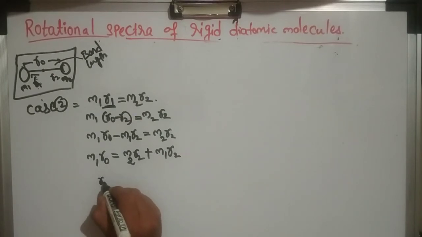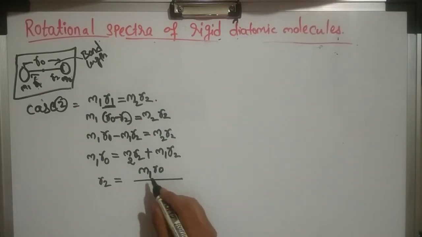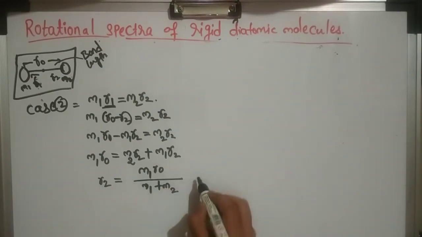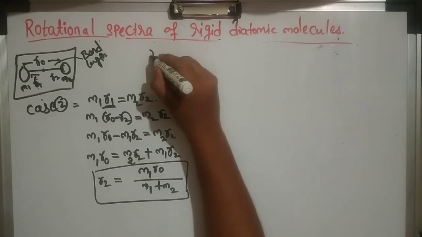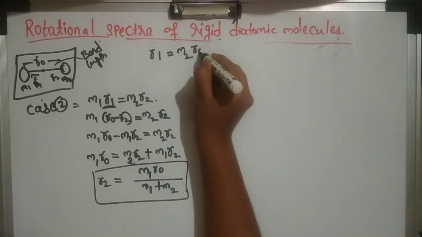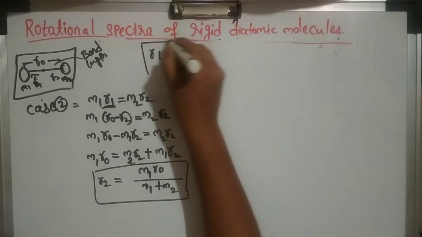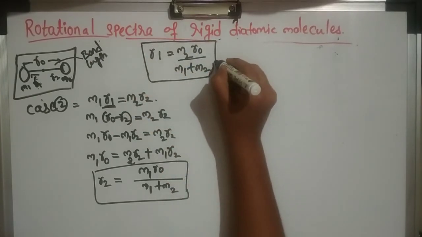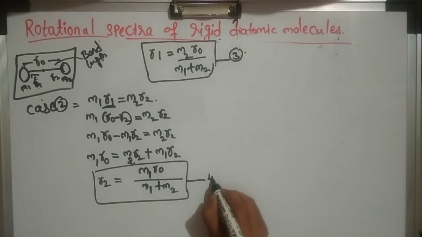Now R2 is equals to M1 R0 divided by M1 plus M2. So this is our R2. What was R1? R1 is equals to M2 R0 divided by M1 plus M2. Okay, this is equation number 3. We'll write this as equation number 3, and this is equation number 4.